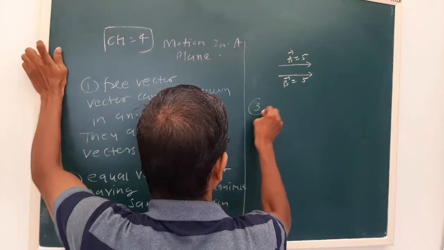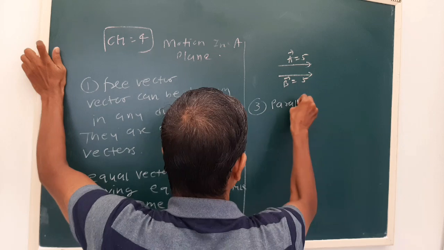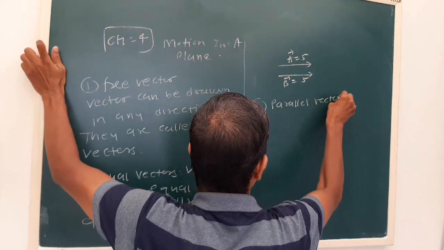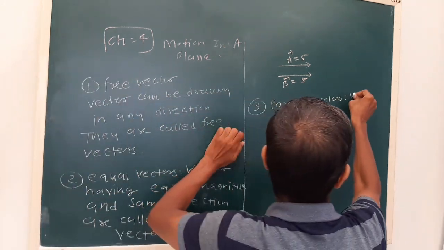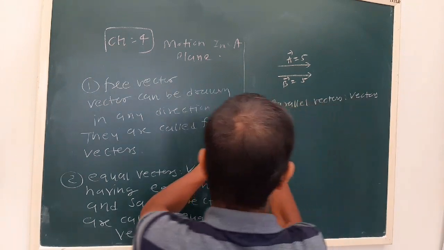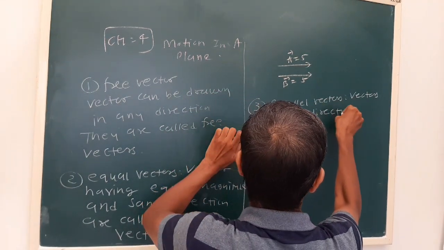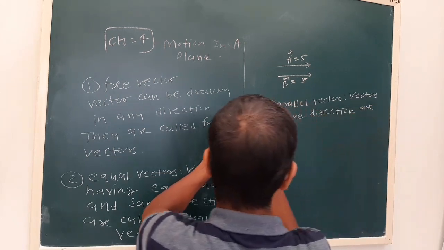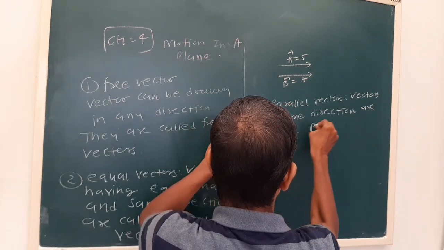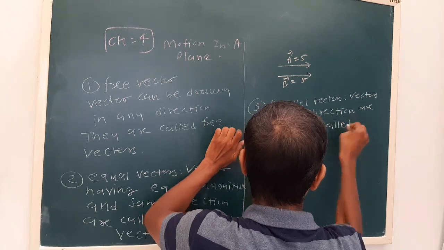Third is parallel vectors. See, the vectors in the same direction are called parallel vectors.